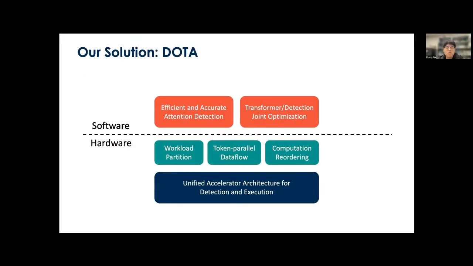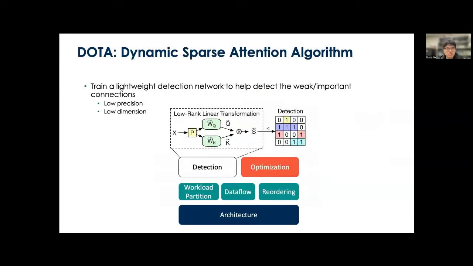Therefore, in this work, we propose a top-down software-hardware co-design solution, namely DOTA, that addresses all of the above software and hardware challenges. On the software level, we propose to jointly optimize a lightweight detection network along with the transformer model to help detect and omit weak attentions. On the hardware level, we propose a unified accelerator architecture for the detection and the transformer execution. On top of it, we provide a complete dataflow design, starting with the workload distribution to the token-parallel sparse attention dataflow with computation reordering, in order to efficiently support the sparse attention computation.